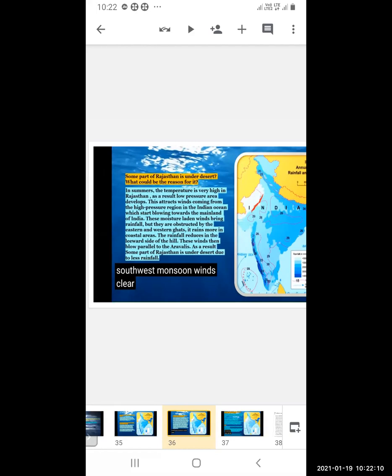In summer, the temperature is very high in Rajasthan. As a result, a low pressure area develops. So because of the high temperature, the low pressure area is developed in Rajasthan. This attracts winds coming from the high pressure region in the Indian Ocean. We know that winds blow from high pressure to low pressure. So from there, the winds start blowing towards the mainland of India.